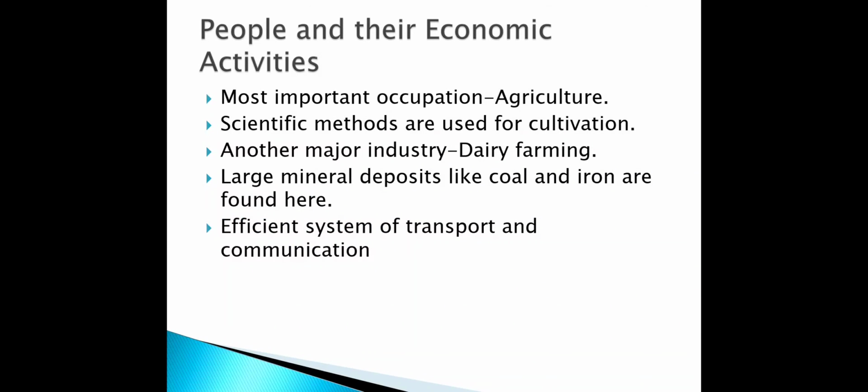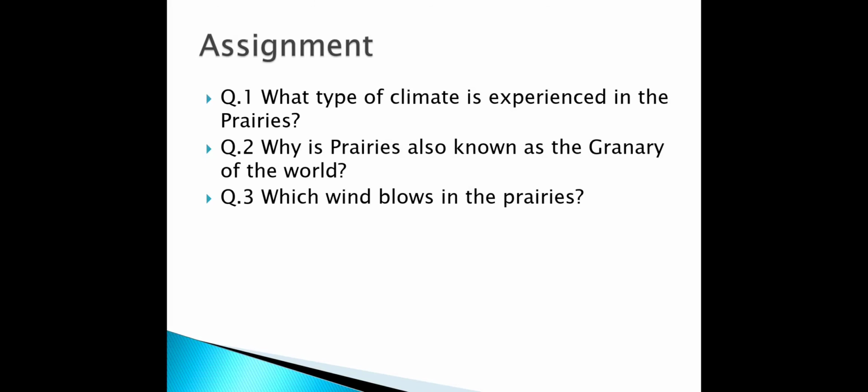Then we discussed the people and their economic activities, in which I first told you the most important occupation is agriculture, in which scientific methods are used. Secondly, another major industry is dairy farming. Apart from this, large mineral deposits like coal and iron are also found here. The prairies are also known as the granary of the world because of their surplus production. Then I gave you a short assignment, and with this our video number 2 about the prairies is over.